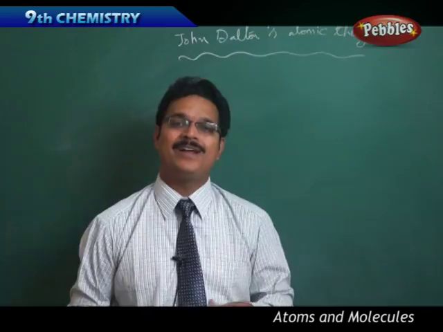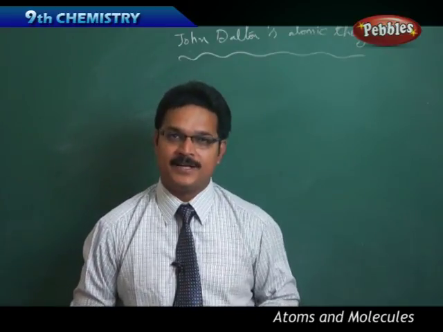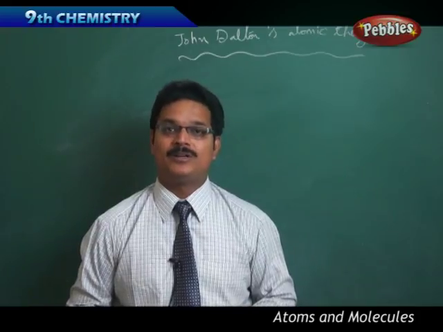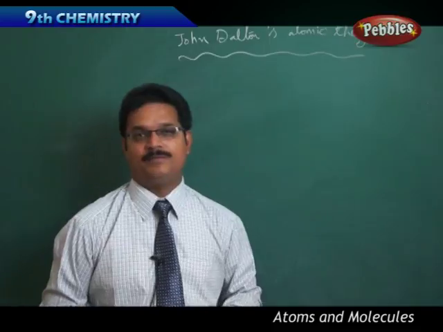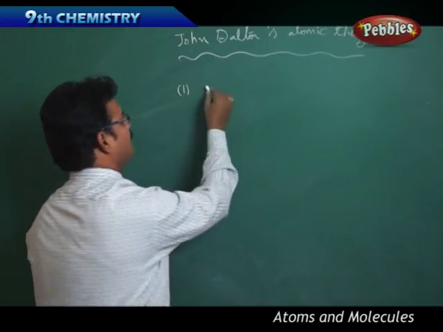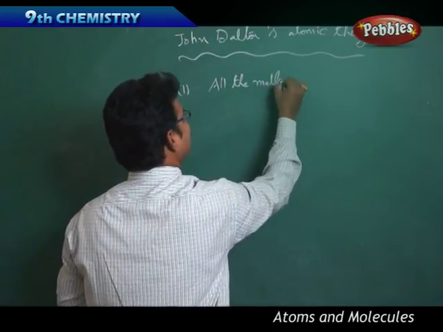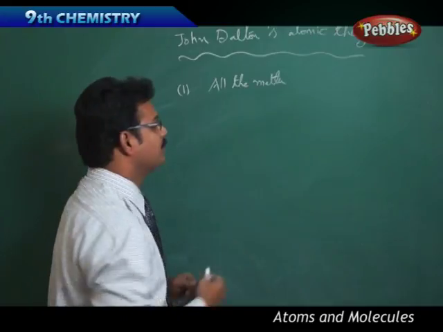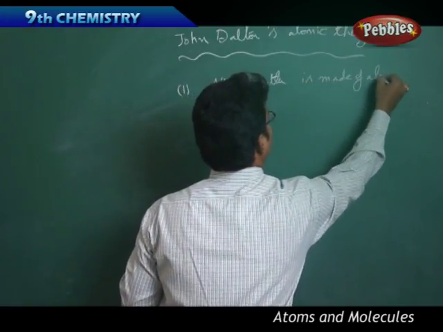Then he quickly proposed and made a standard to understand atoms using a theory called John Dalton's atomic theory. According to this theory, the first point is that all the matter, whatever matter you are seeing in the existing universe, is made of atoms.